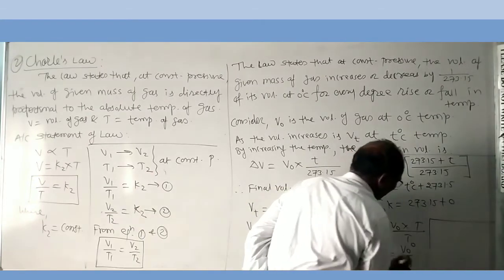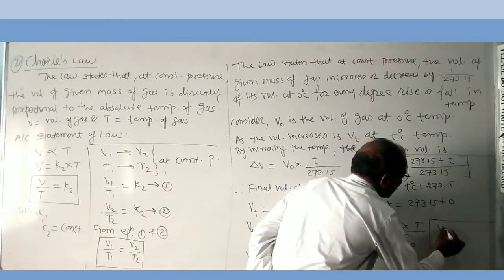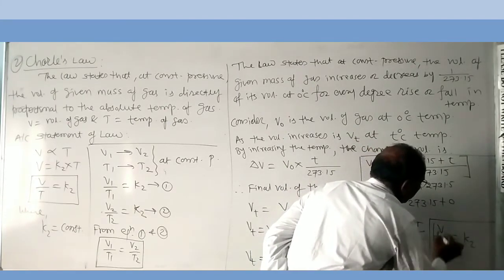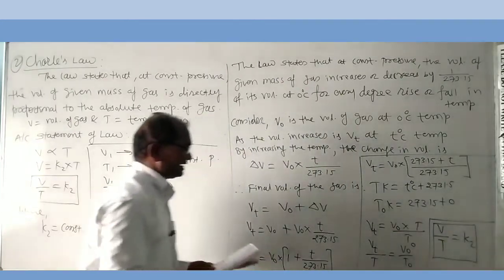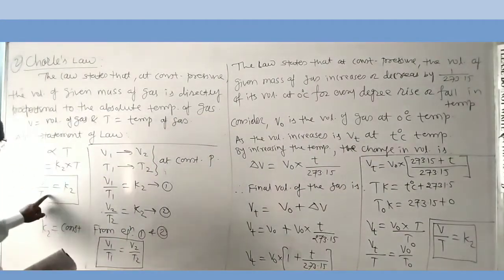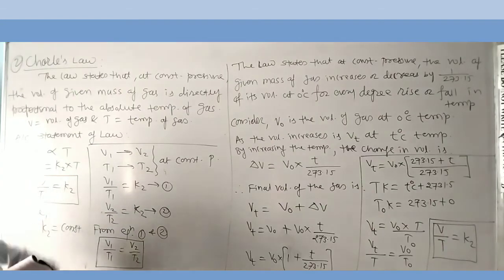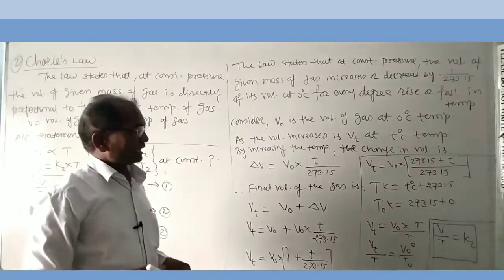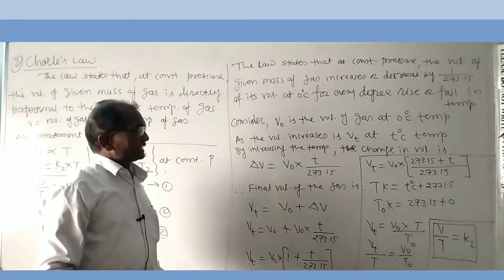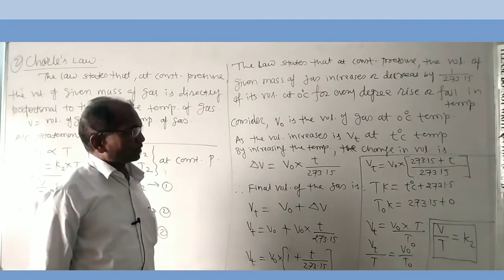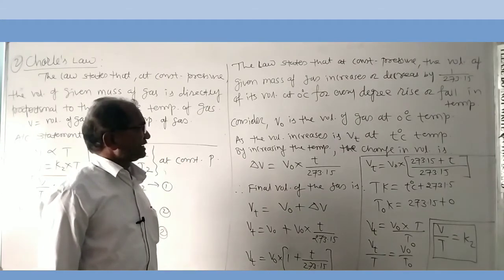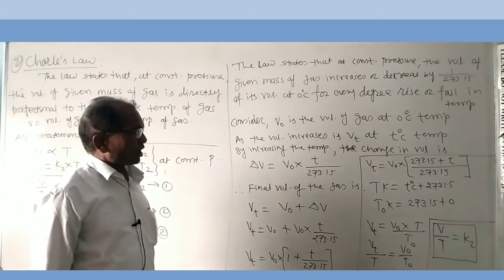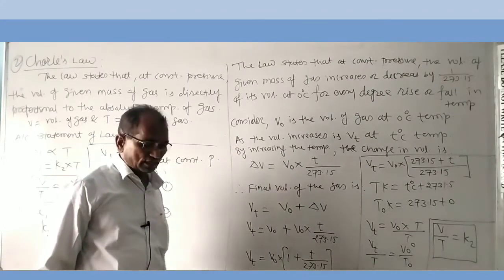From this equation, we can say that V upon T is equal to a constant K2. This is the equation for Charles' law. This is the second statement, that is the volume of a given mass of gas increases or decreases by 1 upon 273.15 of its volume at 0 degrees Celsius for every degree rise or fall in temperature.